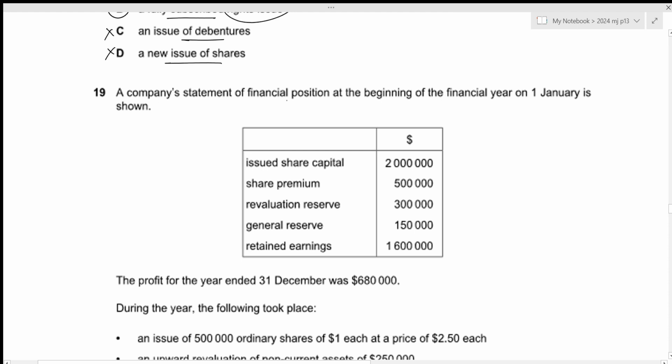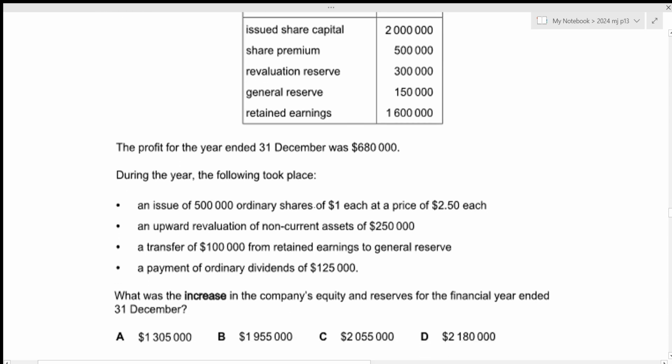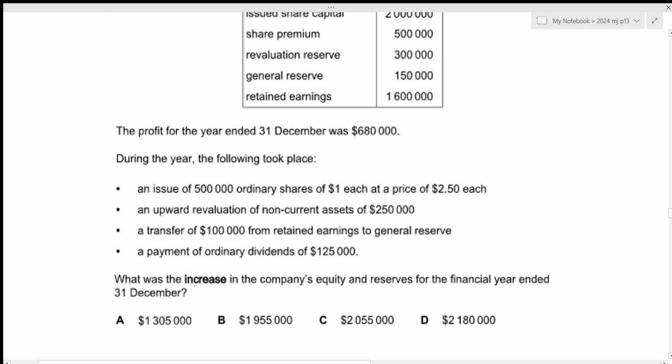A company's statement of financial position at the beginning of the financial year on 1st January is shown. So we have our issued share capital, share premium, revaluation reserve, general reserve, and retained earnings. Profit for the year is given. During the year, the following took place. What was the increase in the company's equity and reserves for the financial year ended 31st December?